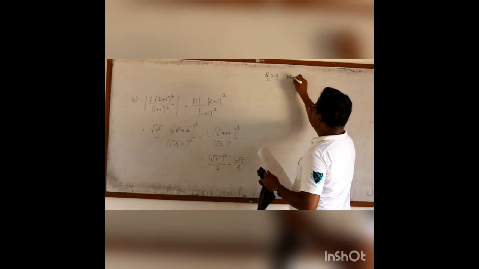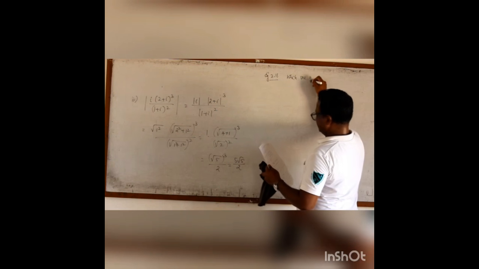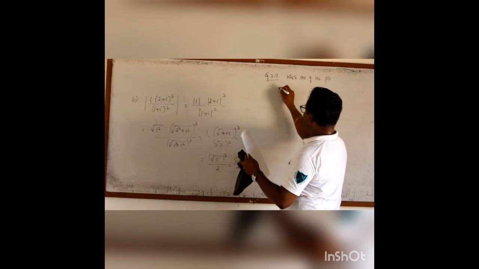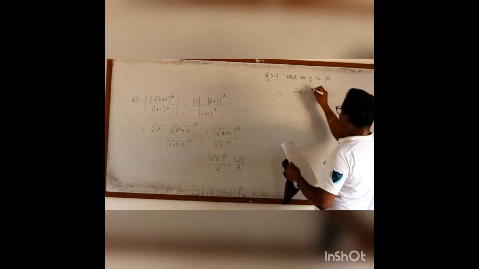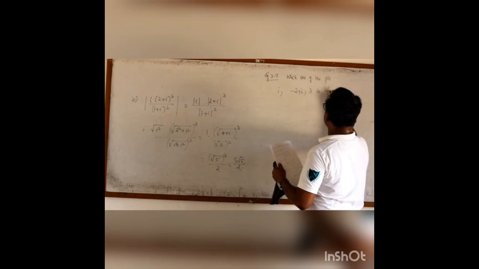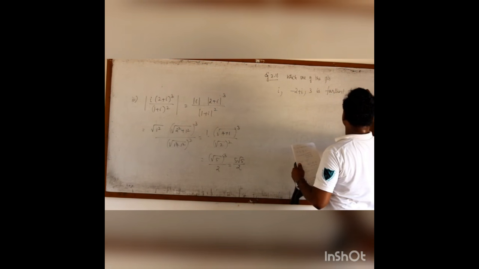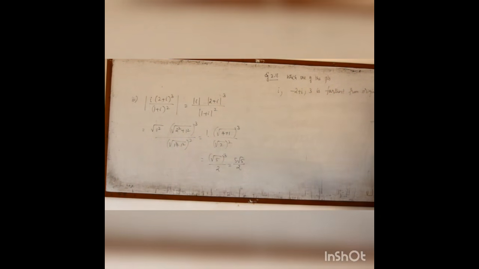Which one of the numbers, which one of the points i, minus 2 plus i, 3 is farthest from the origin? That means I have to find out the number which is far away from the origin.